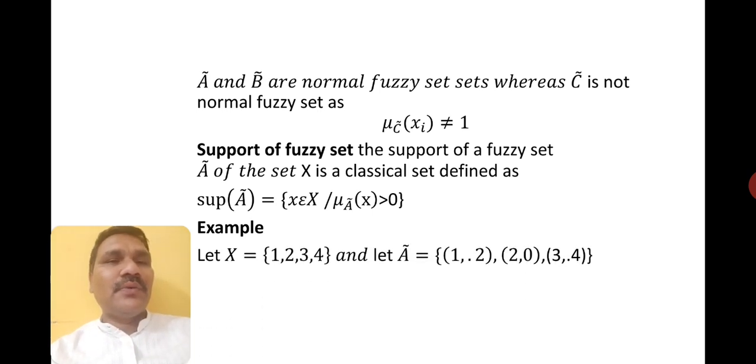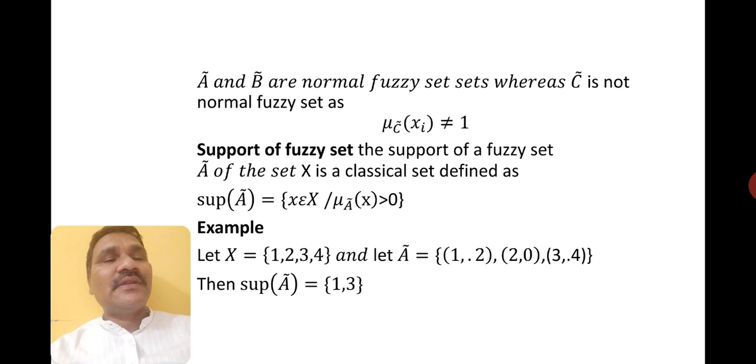So let me try to do. Let X be the set, and the fuzzy set is defined as A equals {(1, 0.2), (2, 0), (3, 0.4)}. Now let me write here. The support of a fuzzy set means you take those elements whose membership is greater than 0. In fuzzy set A, 1 comma 0.2, it is greater than 0.